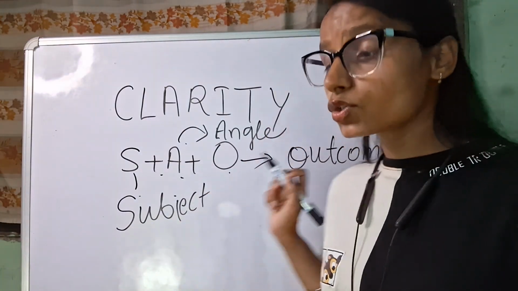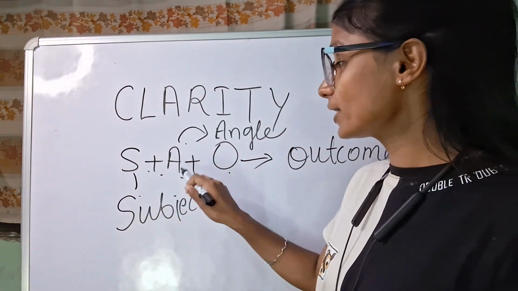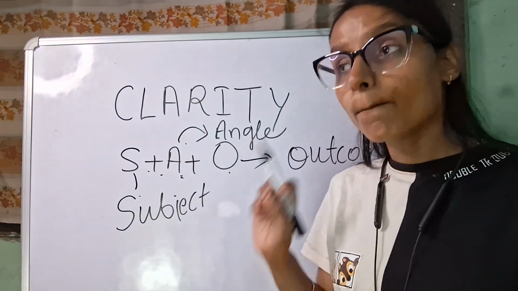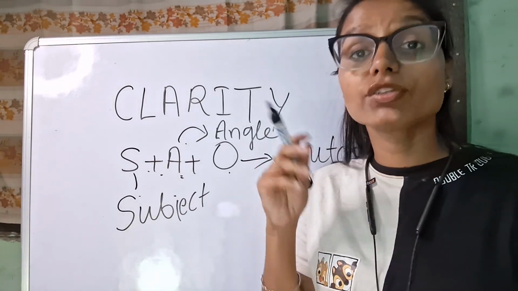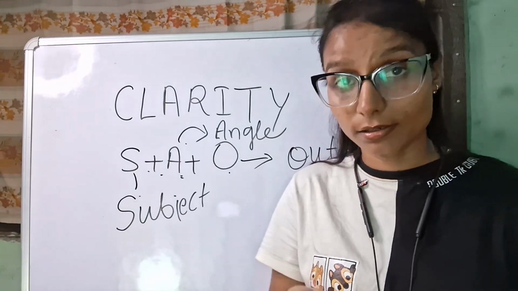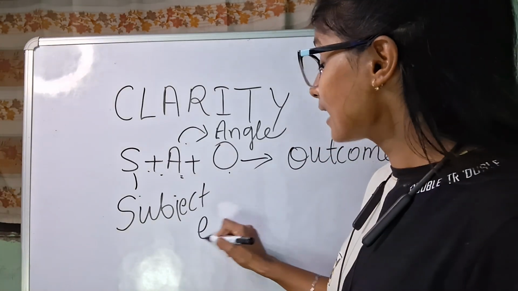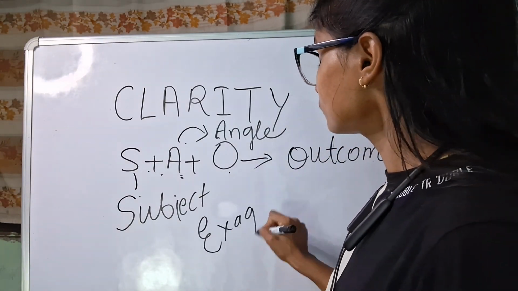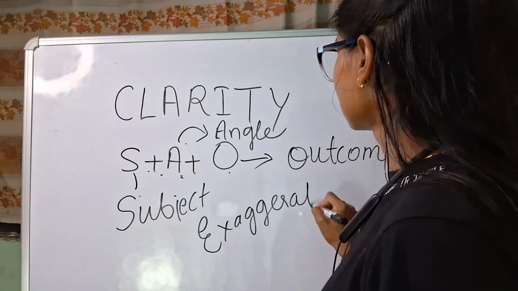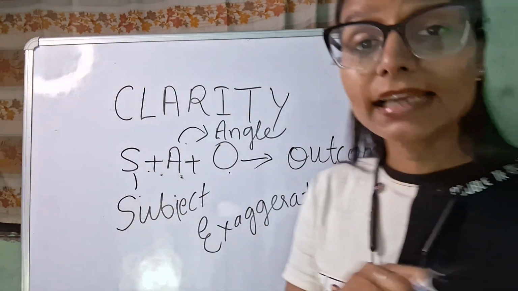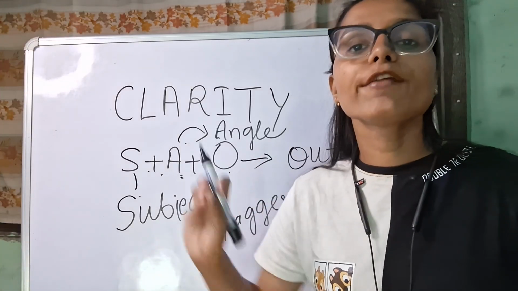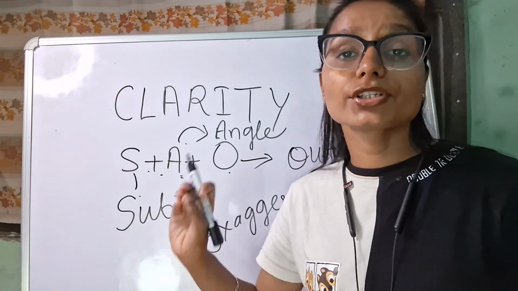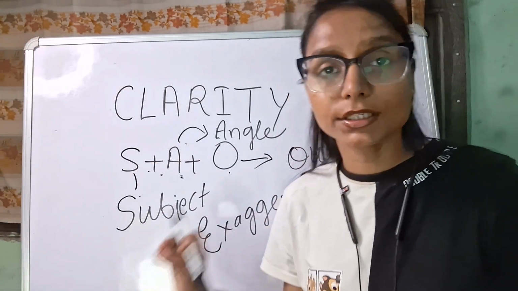Also, it is not only about subject, angle and outcomes. Most of the time people use exaggerated words, which we talked about in the earlier video. Exaggerated words are, let's say, 99% of people fail at this.